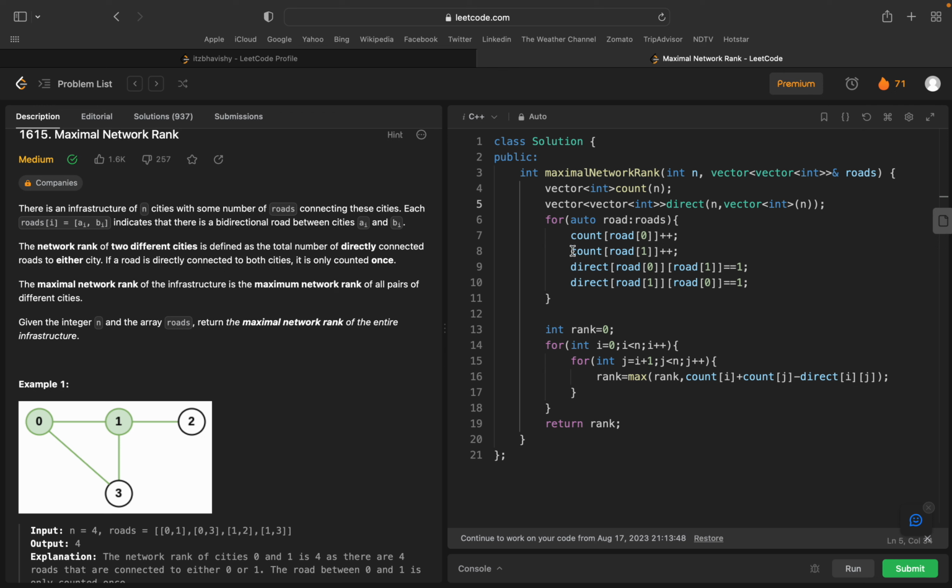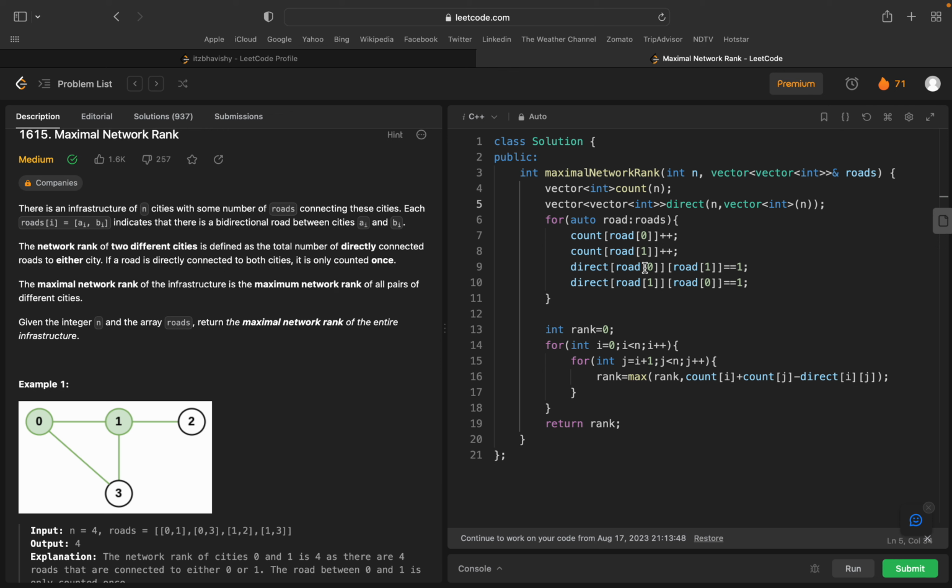So let's run this code. Yeah, first line, this is our 2D vector, this is perfect. Okay, n comma vector of int of n, this is perfect. Then for auto road belongs to roads, count road of 0 plus plus, road of 1 plus plus, this one perfect.